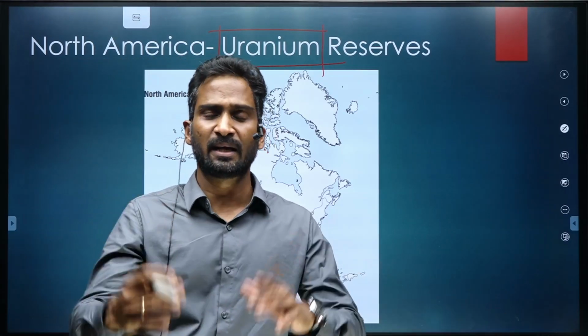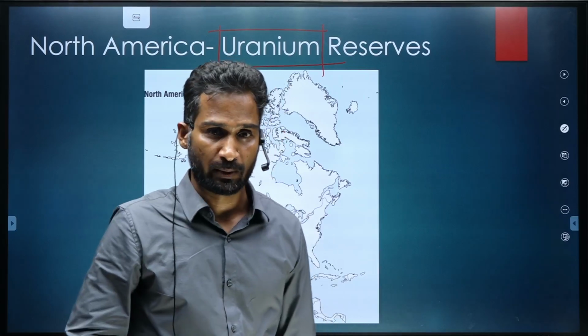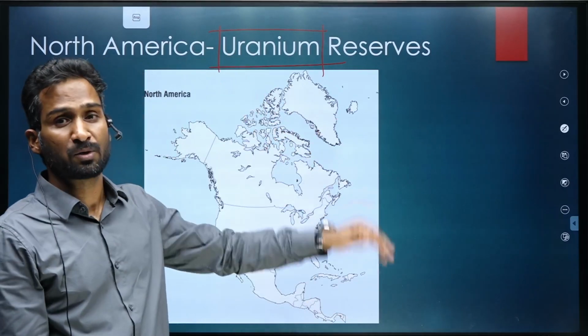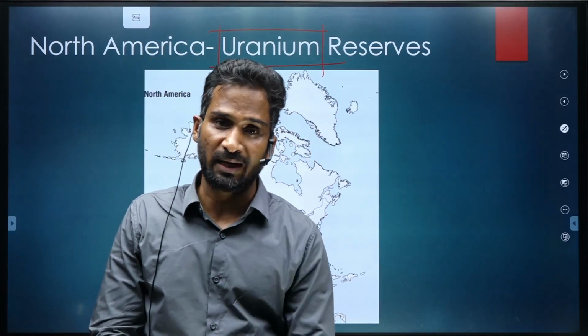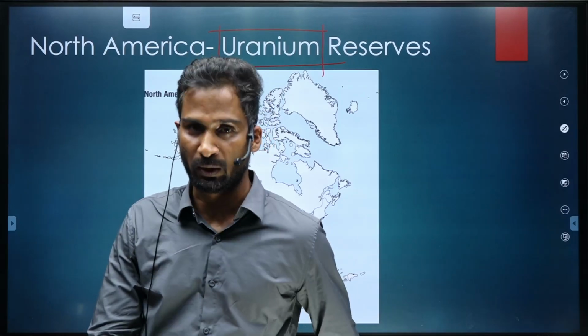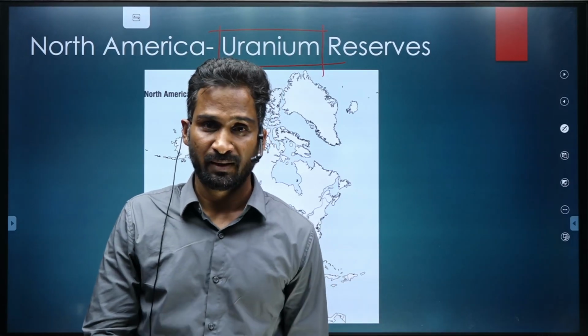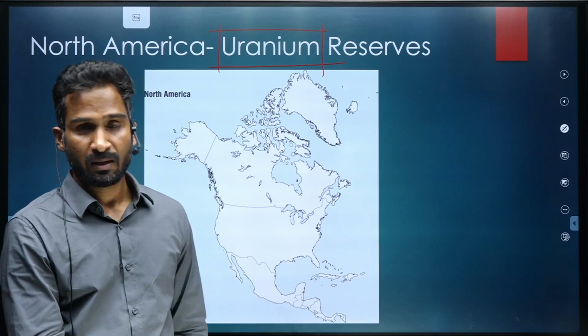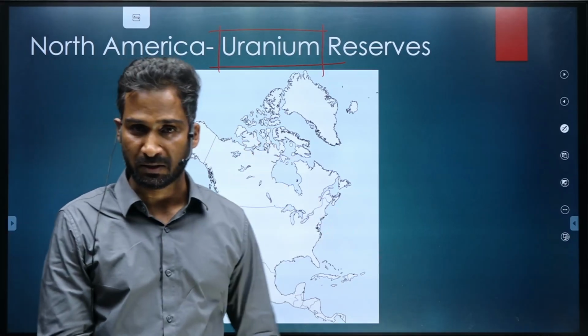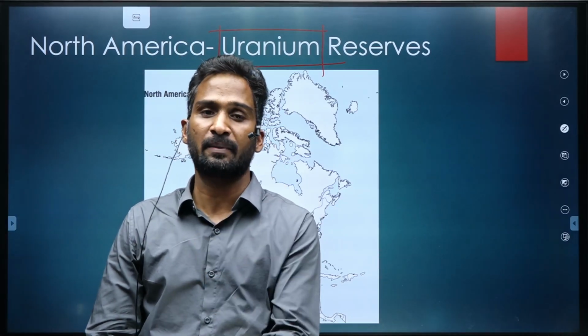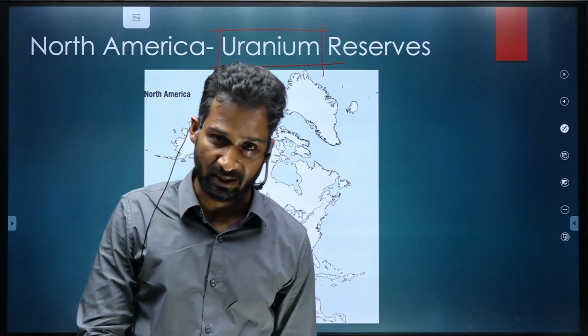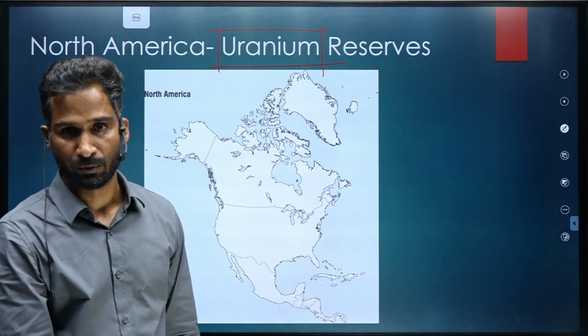Later on, the other countries of the world also developed nuclear bombs. So they have huge reserves of uranium. First thing you should know is that this is used for energy production. Uranium has huge potential for energy production. A small amount of uranium can produce a large amount of energy through chain reaction, if you know some of the chemistry.